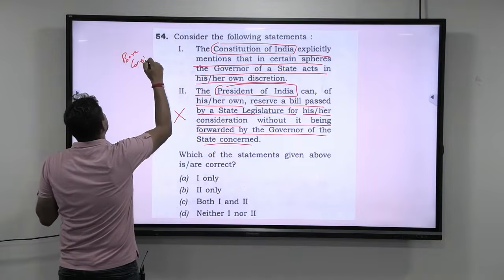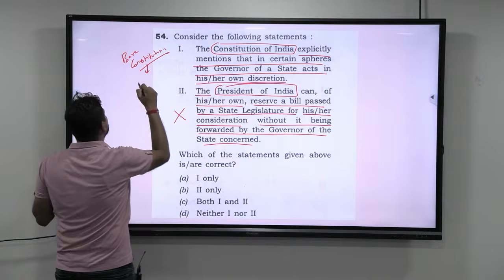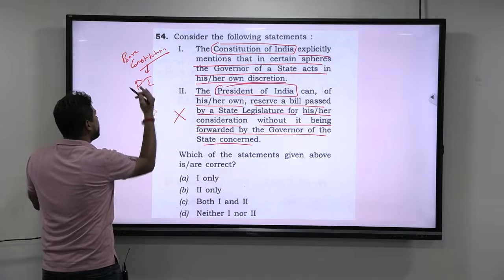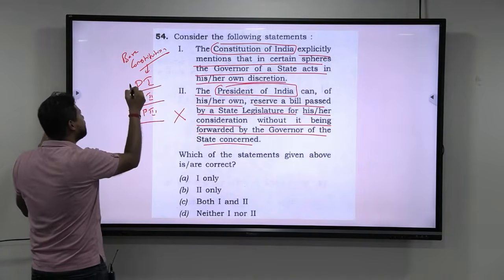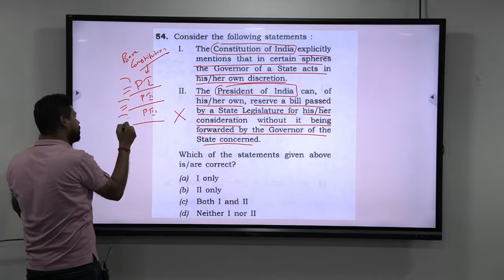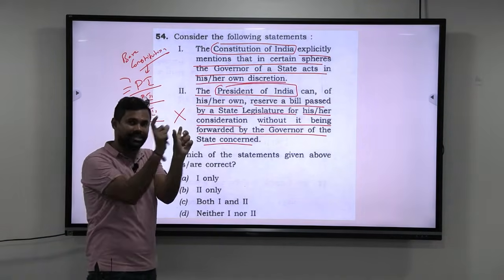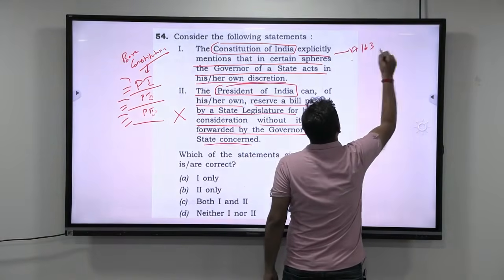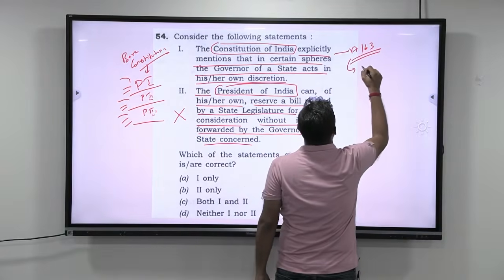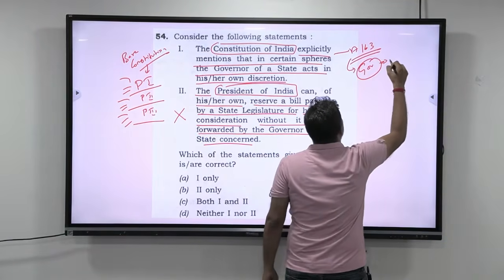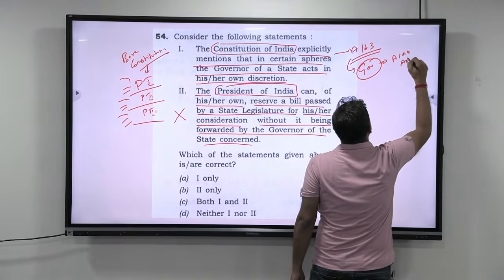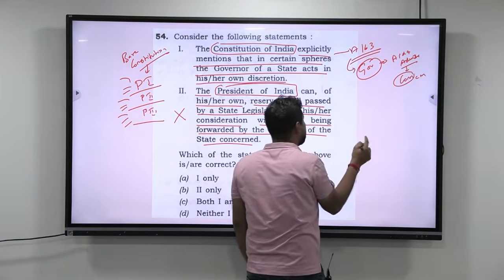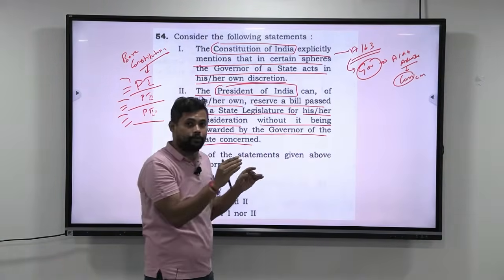Take the bare constitution, and when you take it, the constitution is always written in different parts. Part 1, part 2, part 3. So when you look at the parts, you will see different articles within that part. When you look at that article and the title of that article, you will easily get to know that according to article 163, the governor has to act in accordance with the aid and advice of the Council of Ministers headed by the Chief Minister. Okay, this is there, but this is where you stop if you are reading normal books.